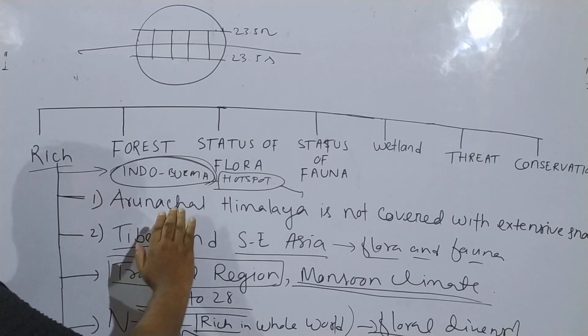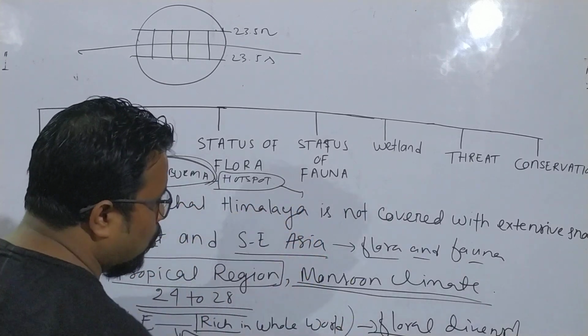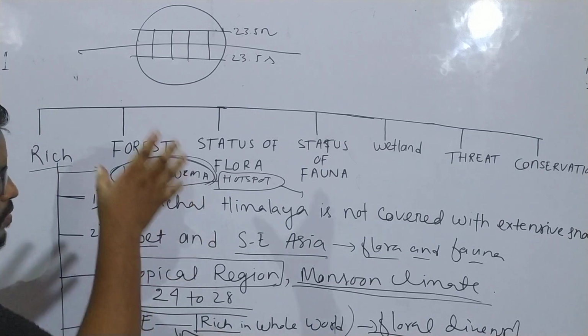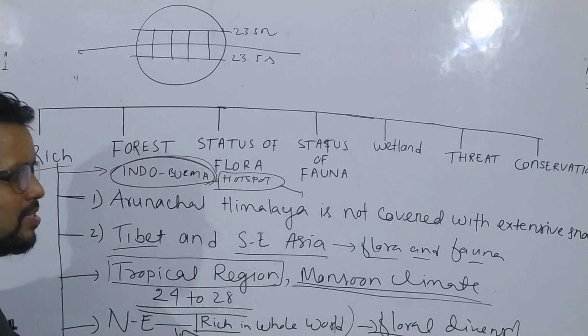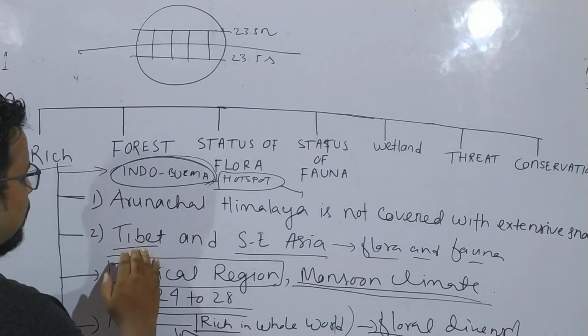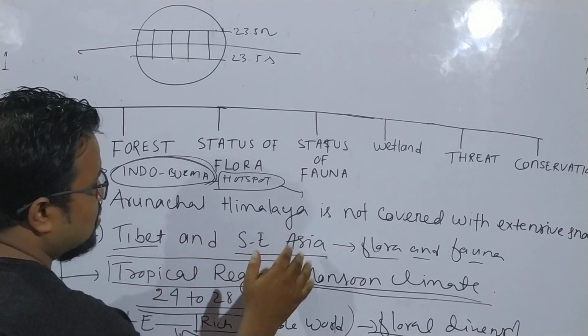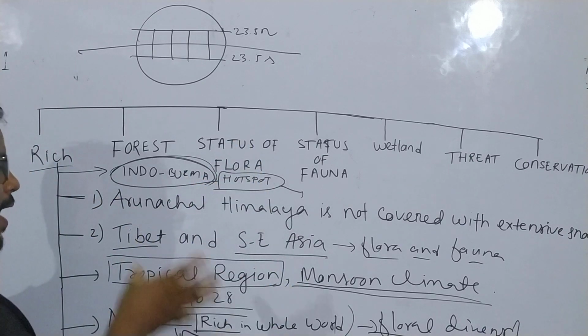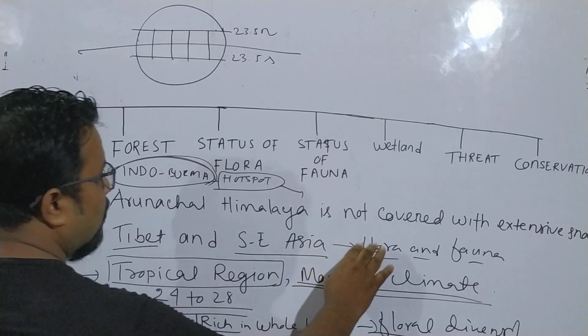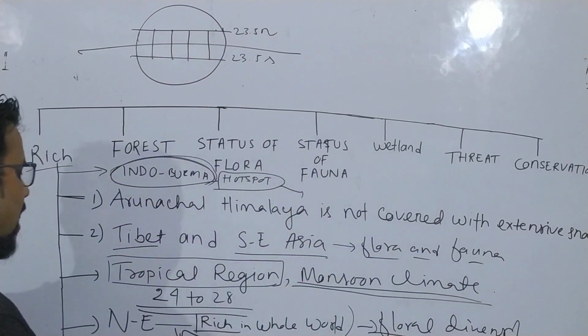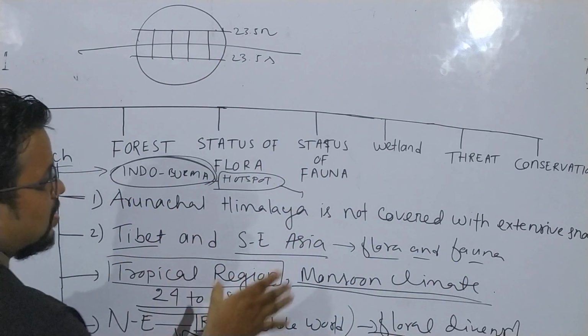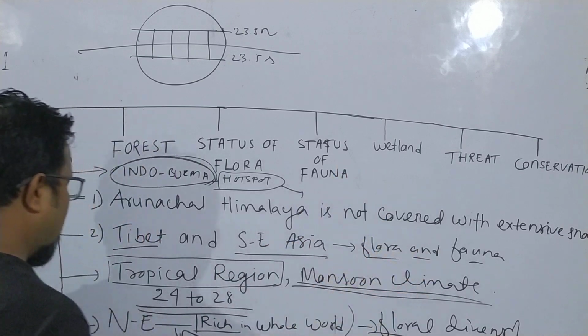Number 1, Arunachal Himalaya is not covered with extreme snow, because of which most of the floral diversity can travel to Assam. Number 2, most of the people from Tibet and Southeast Asia come to Assam. Along with them, they bring flora and fauna of their origin. Number 3, Assam falls under tropical region and has a monsoon climate.